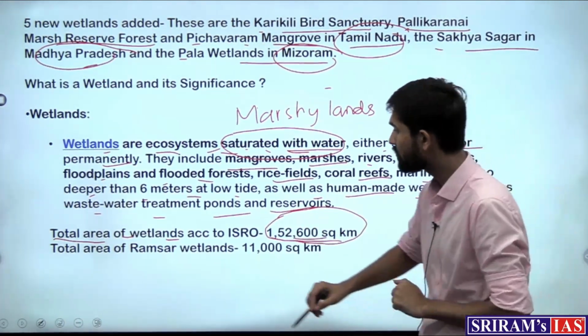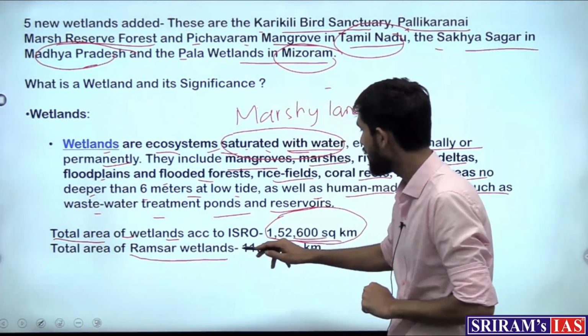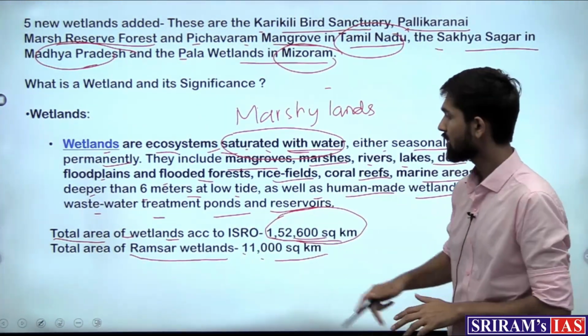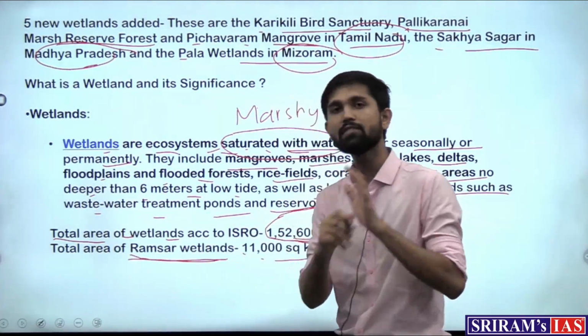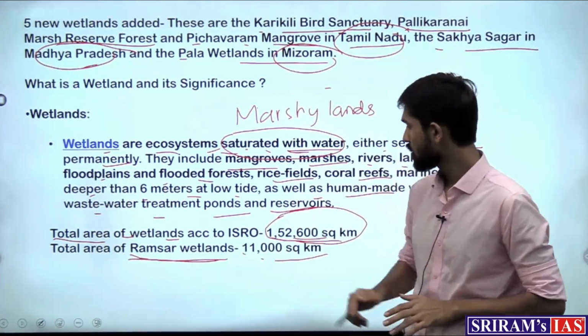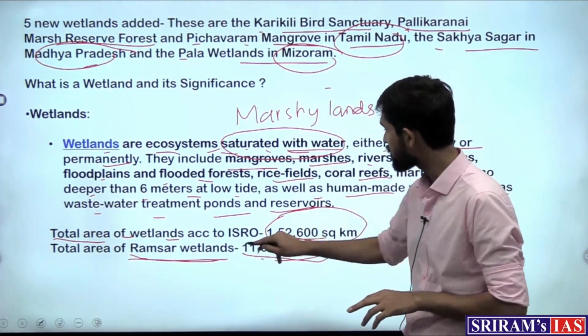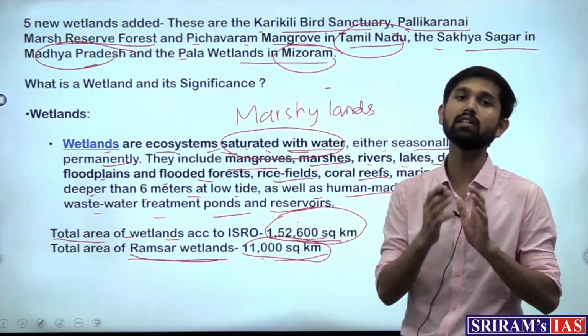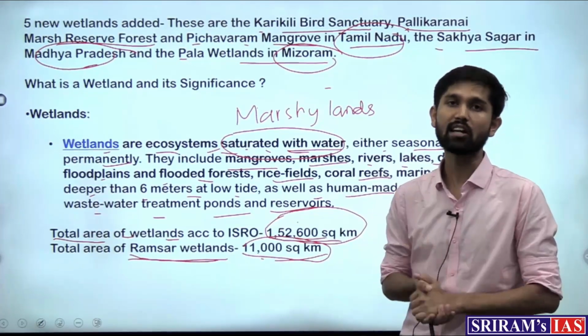But how many of them are Ramsar wetlands? 11,000 square kilometer of them are Ramsar sites or Ramsar wetlands which have specialized protection. So this can be the comparison for us, that this is the total area for wetlands and this is the total area under the Ramsar sites or under the international protection.